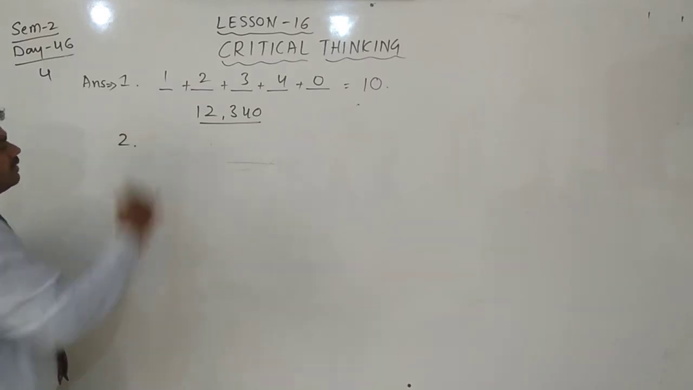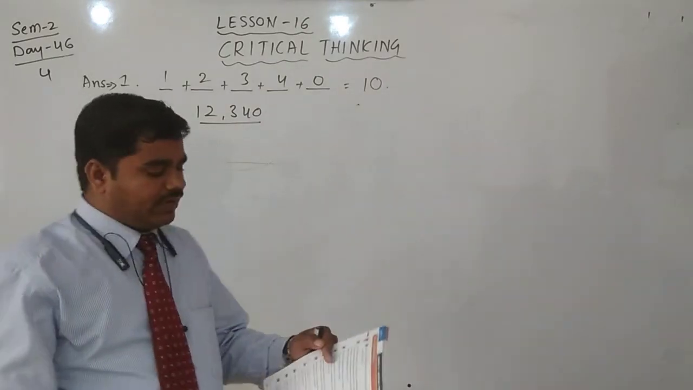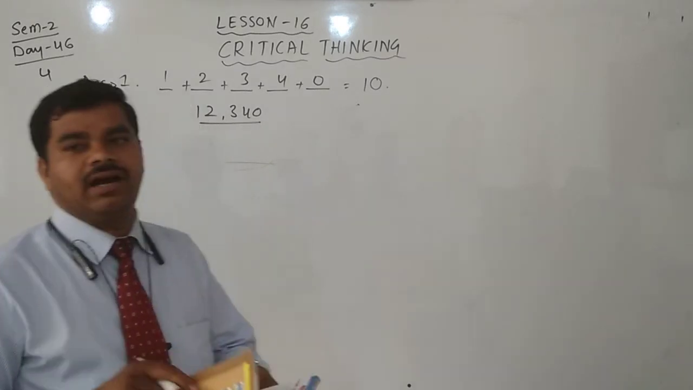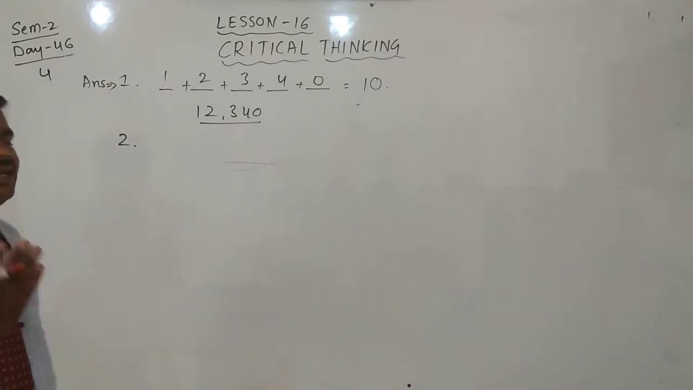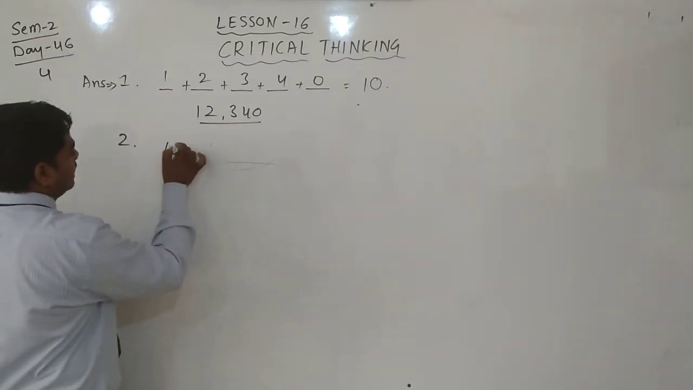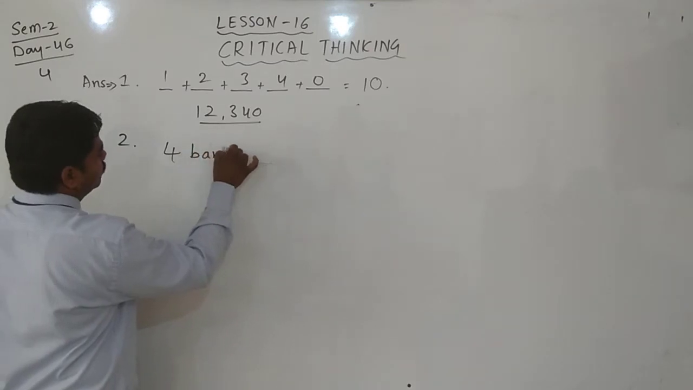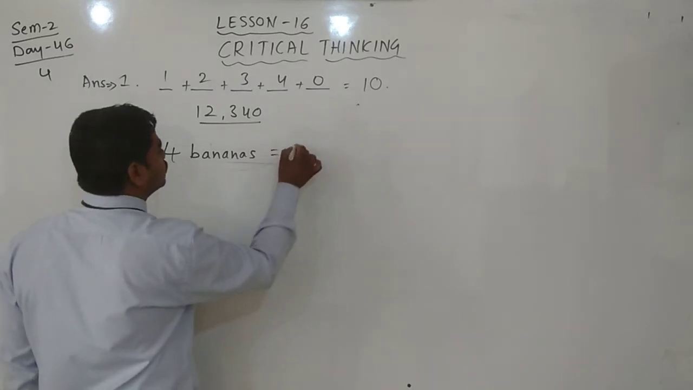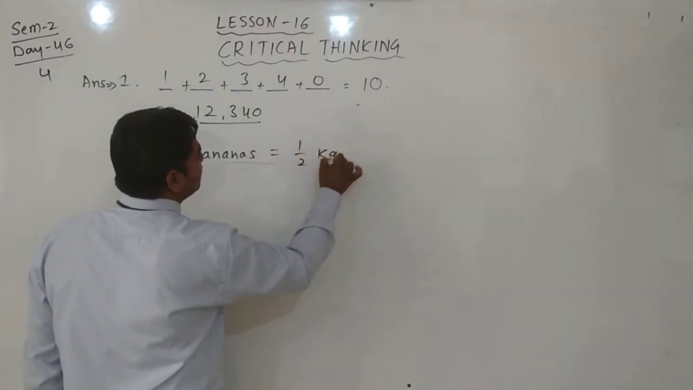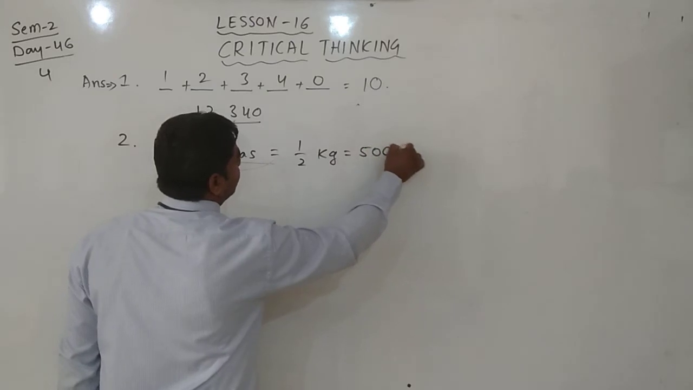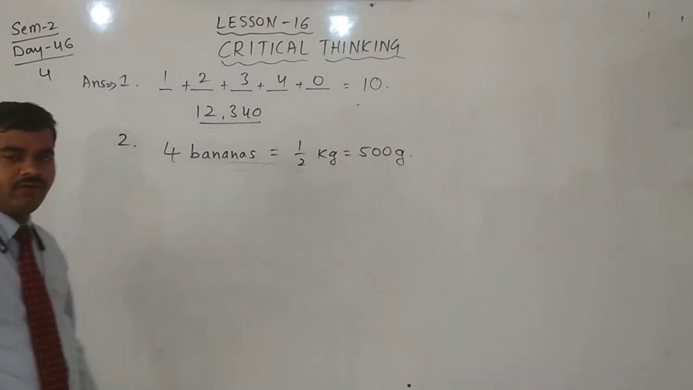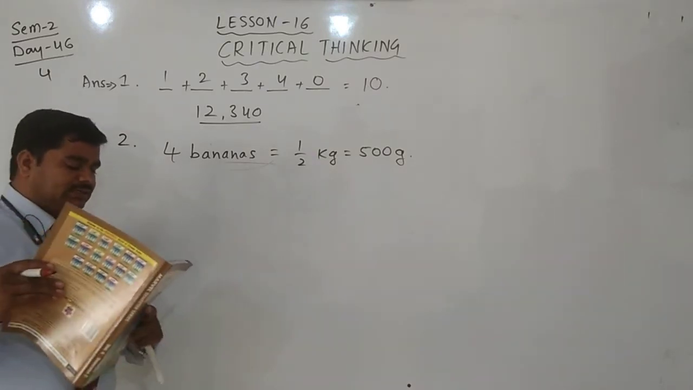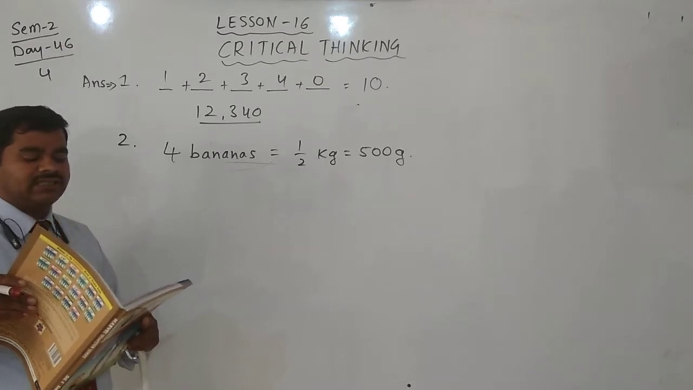And second question, question number 2. That is also very simple. 4 small bananas weigh half a kilogram. Here 4 bananas is equal to half of a kilogram, which means 500 gram. How many kilograms will 16 such small bananas weigh?